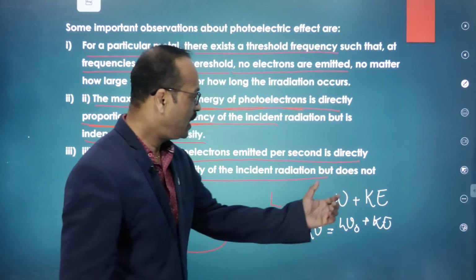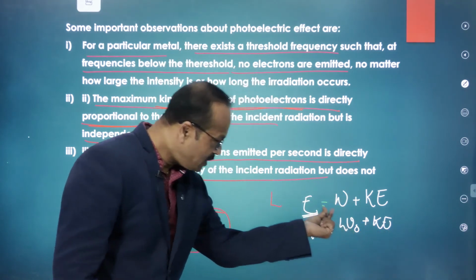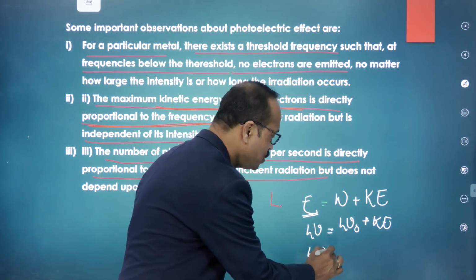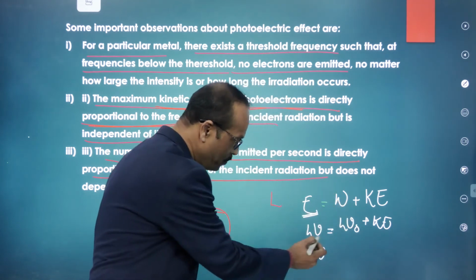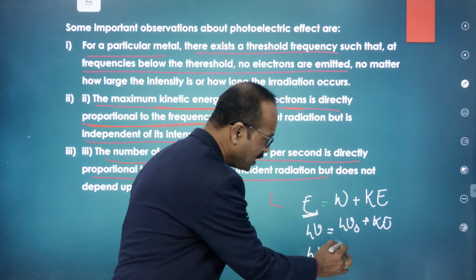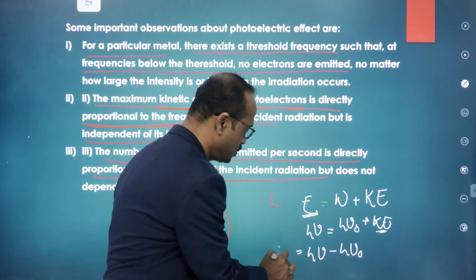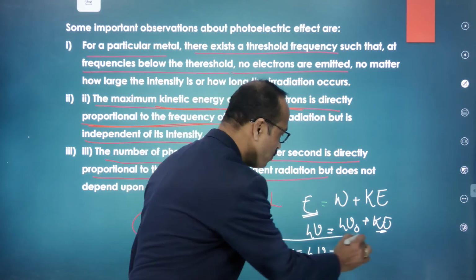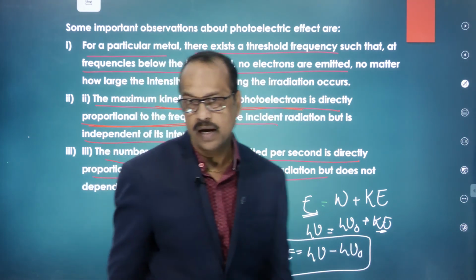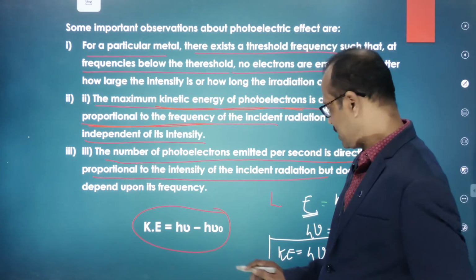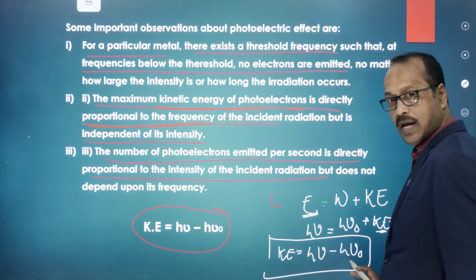Now keep the kinetic energy there, and bring h nu naught to the other side. Then h nu minus h nu naught is equal to the kinetic energy. Therefore, kinetic energy is equal to h nu minus h nu naught.